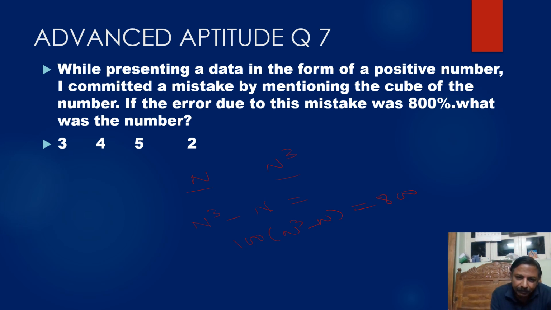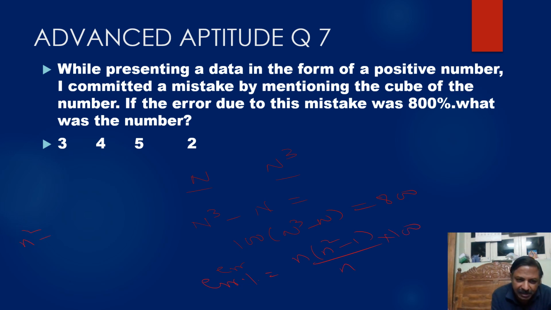If you want error percentage, it is n into n square minus 1 by n into 100.